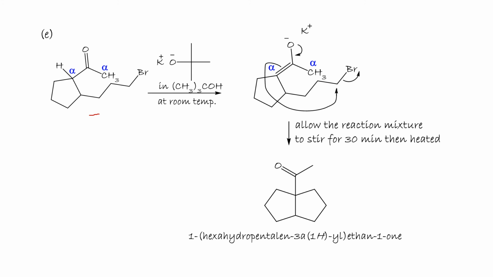Reacting this compound with potassium tertiary butoxide in tertiary butyl alcohol at room temperature allows the formation of the enolate with more substitution, which then attacks the carbon-Br bond, partially positive, kicking the Br minus out and gives the compound 1-hexahydropentalen-3a(1H)-yl ethan-1-one.